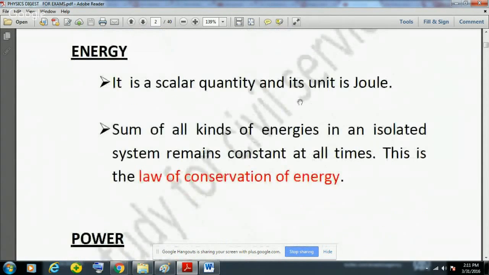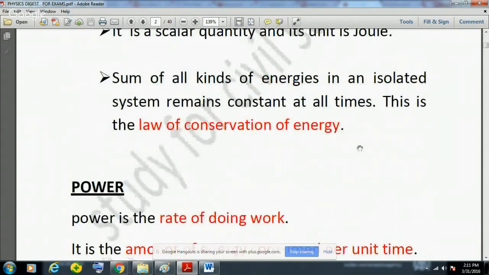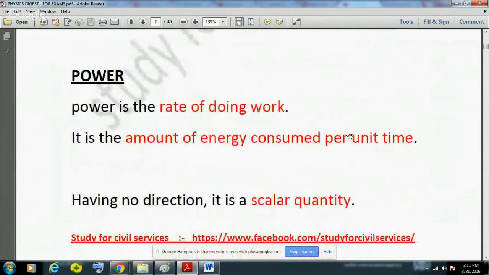The second definition is energy. Energy is a scalar quantity and its unit is joule. So the SI unit of work and energy both is joule. And there is a law of conservation of energy. It says that the sum of all kinds of energy in an isolated system remains constant at all times. This is known as the law of conservation of energy.